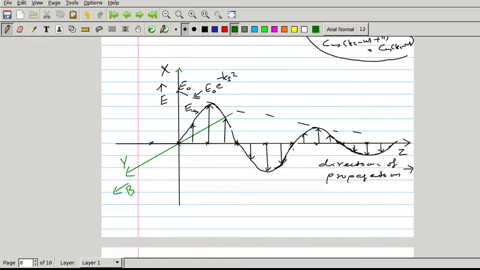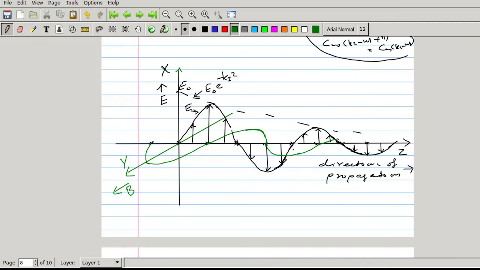But in this case they are no longer in phase, and I have assumed a phase difference of pi by 2. If it has a phase difference of pi by 2, when this is 0, the magnetic field vector should be maximum, then it should decrease with the distance. So at this point it is maximum, and here it is 0. Now it goes in the opposite direction. Here it is maximum, and again it becomes 0 at this point. Again here it is maximum and becomes 0 at this point.